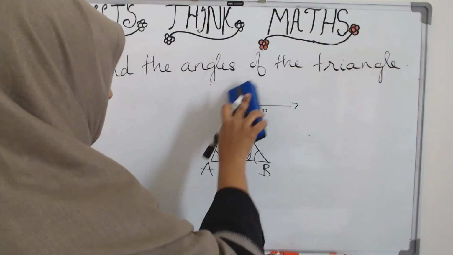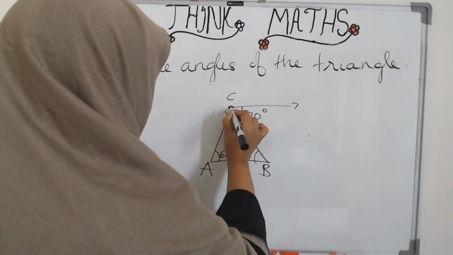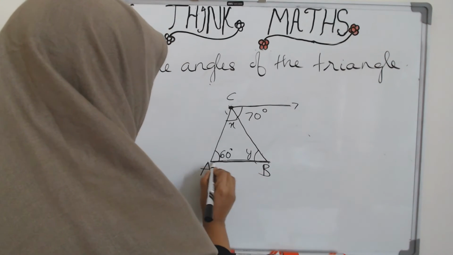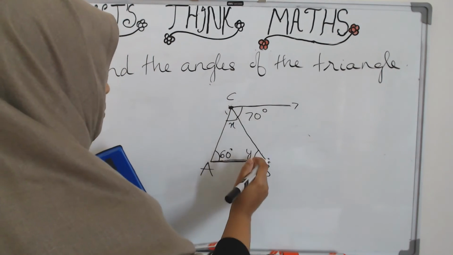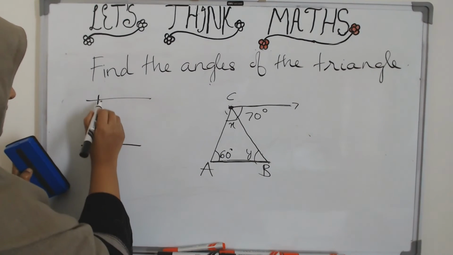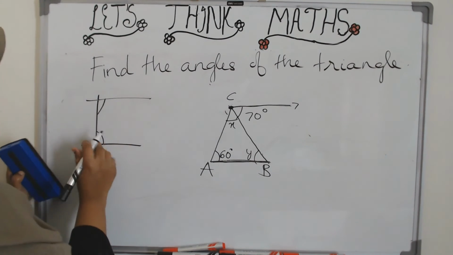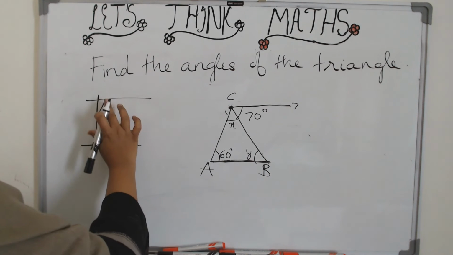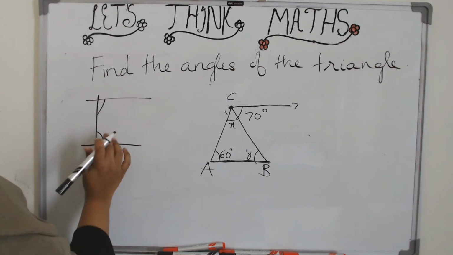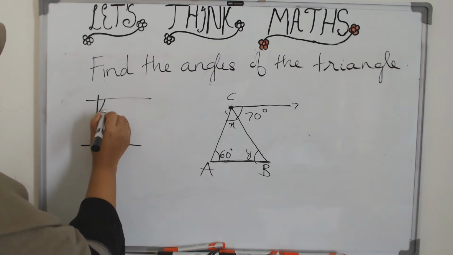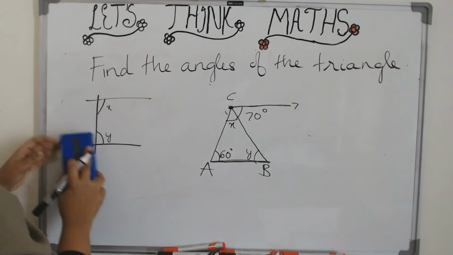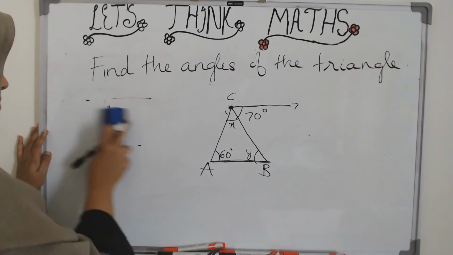So how do we solve this? Look at these two lines, one line like this, one line like this. So what can you make of this? These two are parallel lines. So what happens when you have two parallel lines? What do you know about the adjacent interior angles on the same side of the transversal? They form a supplementary pair. Or in other words, if you have an X here and a Y here, together their sum is 180 degrees.